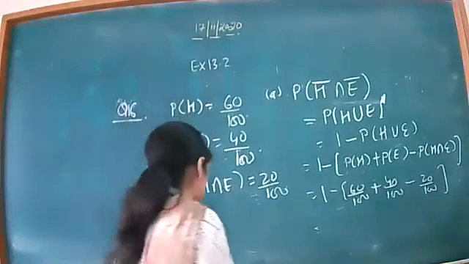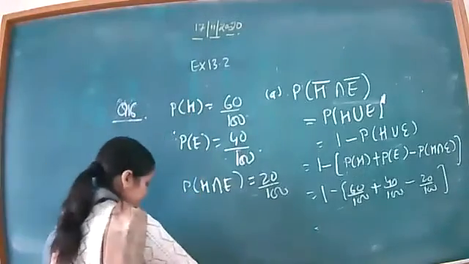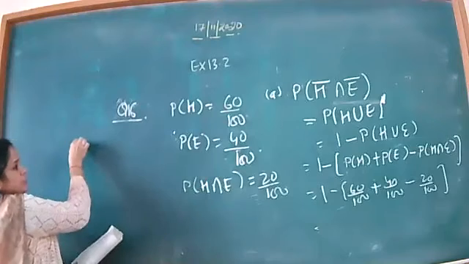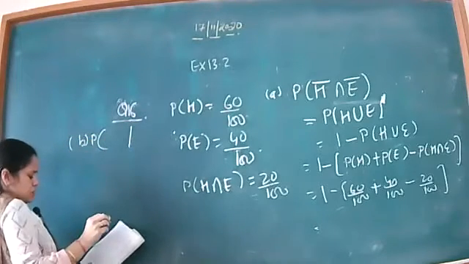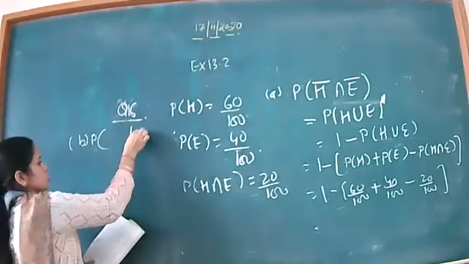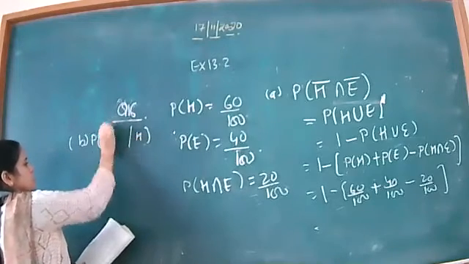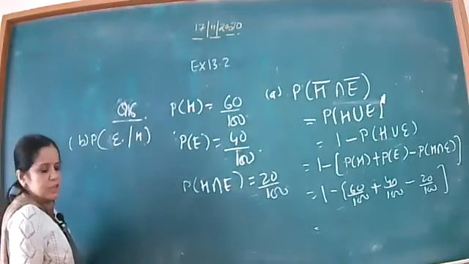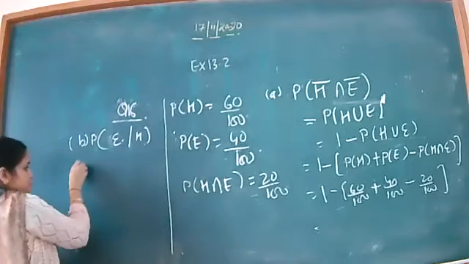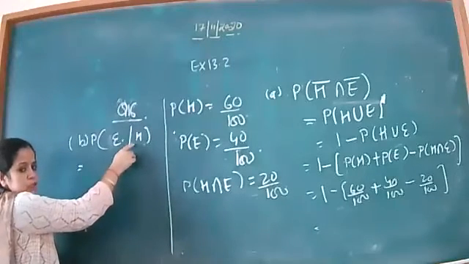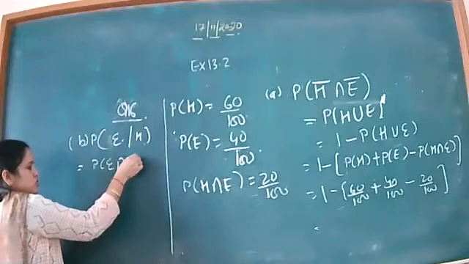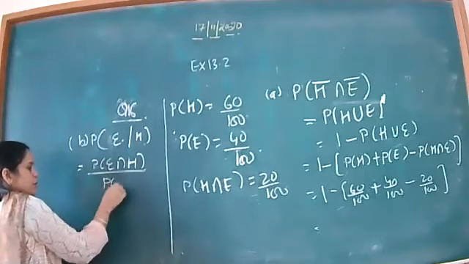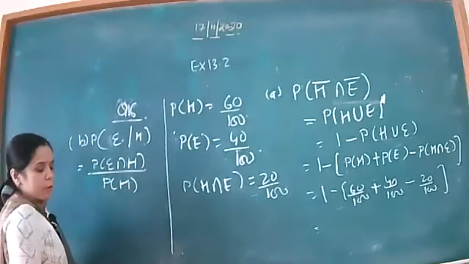So for that beta, you just see that it is given in the B part that she reads Hindi newspaper, I need to calculate the probability of English. So beta, for that, you know the formula for the conditional probability, that is E intersection H over probability of H, by the conditional probability.